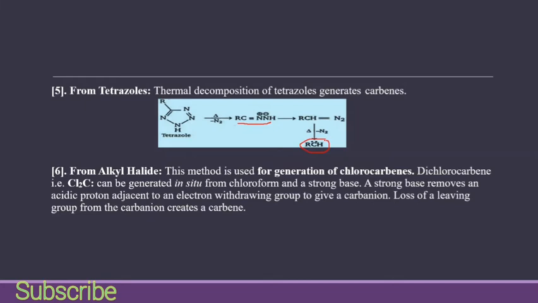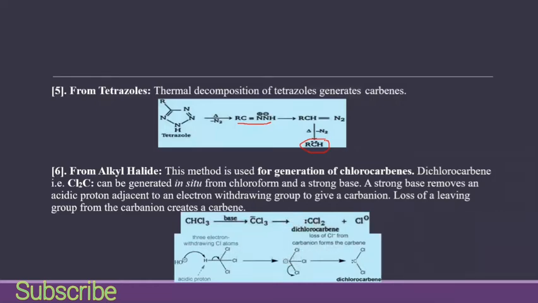And from alkyl halides, this method is used for generation of chlorocarbenes. Dichlorocarbene, CCl2, can be generated in situ from chloroform and a strong base. A strong base removes an acidic proton adjacent to an electron withdrawing group to give a carbanion. Loss of a leaving group from the carbanion creates a carbene. So you will see that if we have CHCl3 in the presence of base, we have a carbanion. What is the difference between carbanion and carbene? In the carbanion we have a negative charge and the carbon is bonded with 3 atoms.